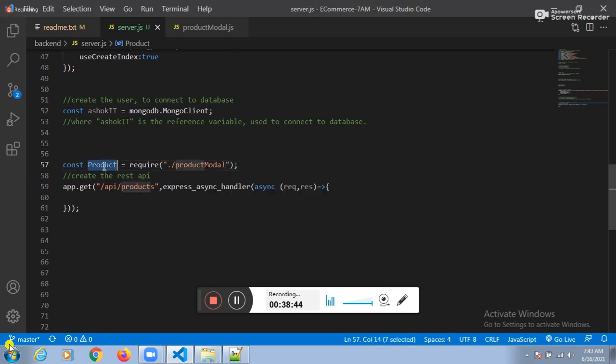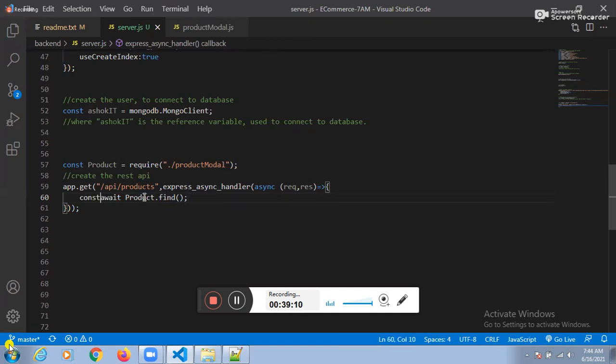Based on this model, we need to fetch the data now. How to fetch the data? Await. See this one here. Await product dot which function we need to call? We need to call one function. The function is the find function. So whenever we call the find function, automatically we can fetch the data.